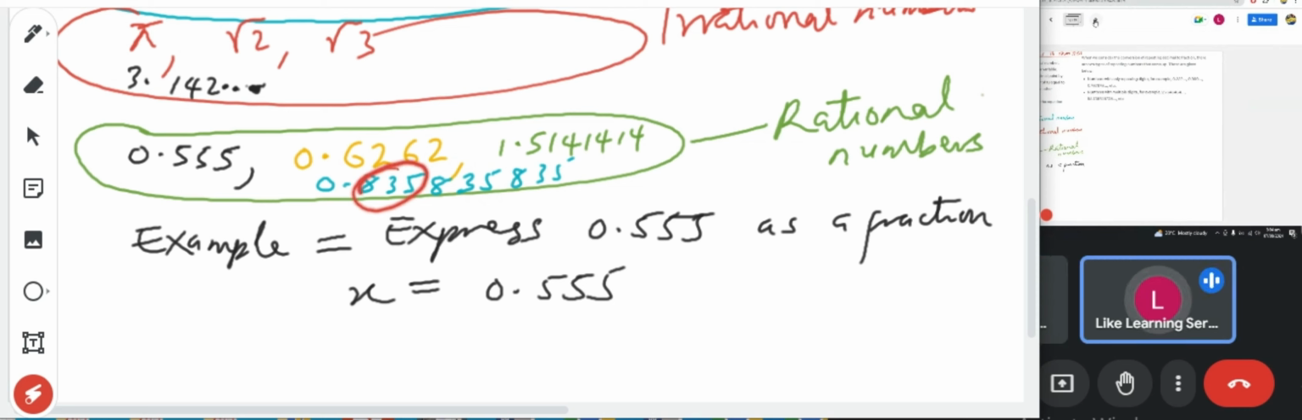But this one is the first two digits, so I'll multiply by 100, that's 10 raised to the power 2. This one I'll multiply by 1000, which is 10 raised to the power 3. This one, since it's the first digit, I'll multiply by only 10, which is 10 raised to the power 1. Does it make sense?